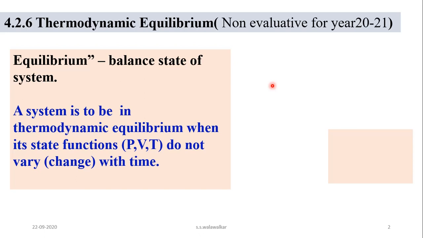State functions, as we studied in the last video, are those properties of the system which depend upon the initial state and final state of the system and are independent of the path followed by the system. So when the state functions of a system, that is pressure, volume, temperature, do not change with time, then that system is said to be in thermodynamic equilibrium.